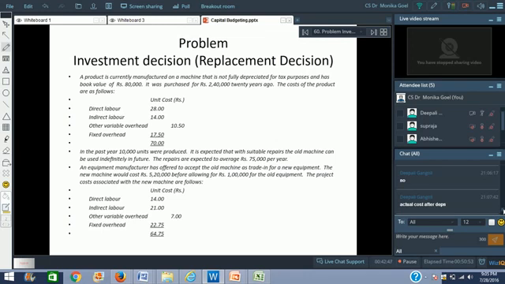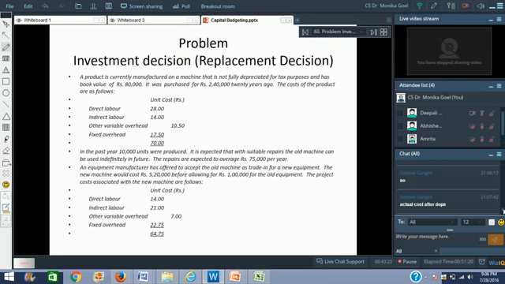Now the product which is being manufactured on this particular machine, the costing of that is: the product involves direct labor of rupees 28 per unit, indirect labor of rupees 14 per unit, other variable overheads of rupees 10.50 and fixed overheads of rupees 17.50. So the total per unit cost is coming as 70 rupees. The question goes further. In the past year, 10,000 units were produced. So we have been given the number of units which have been produced.